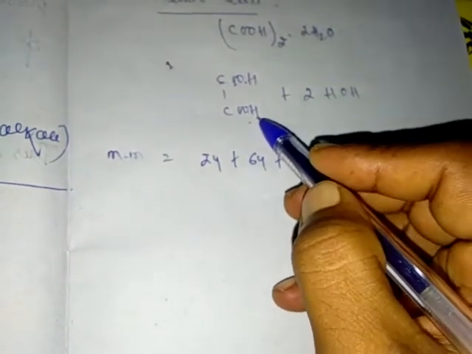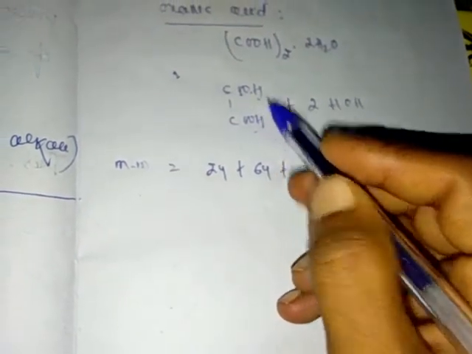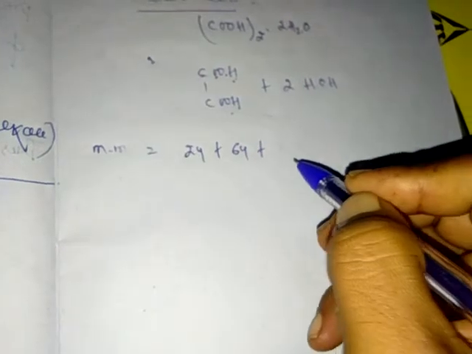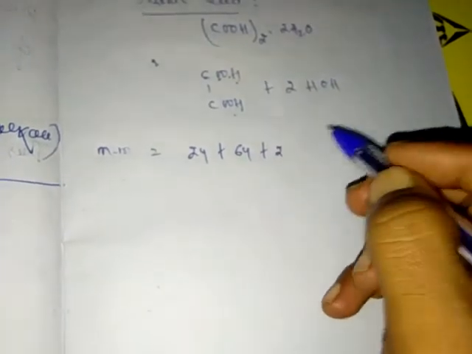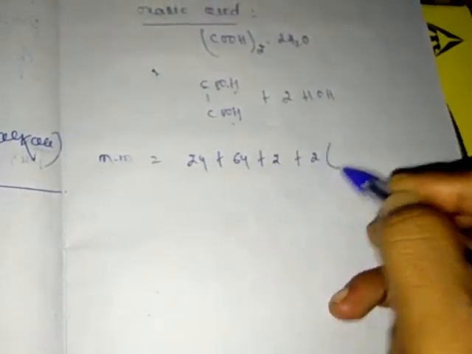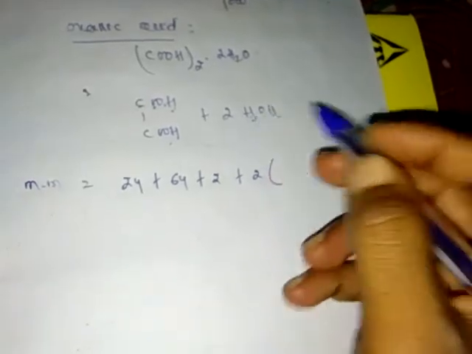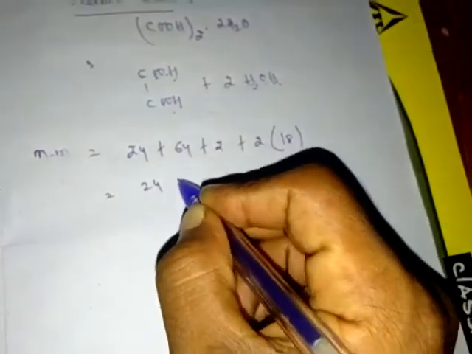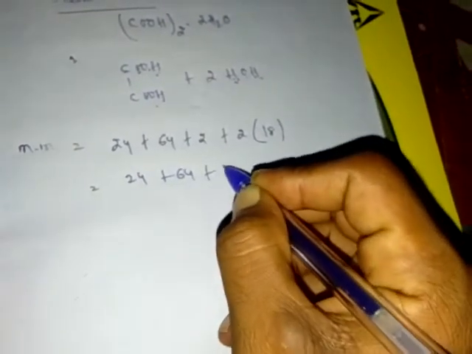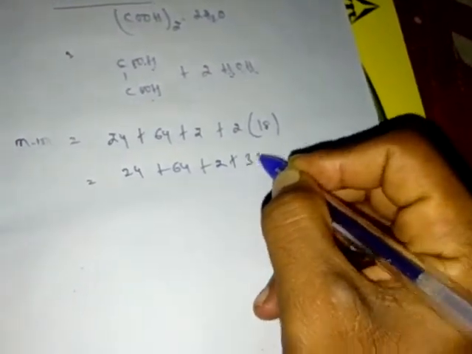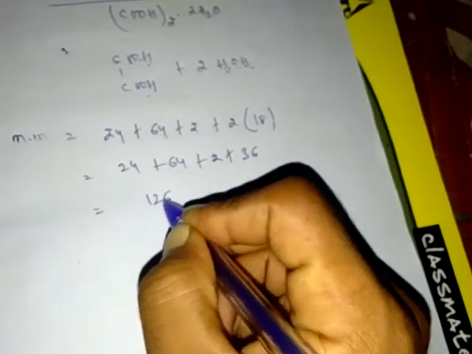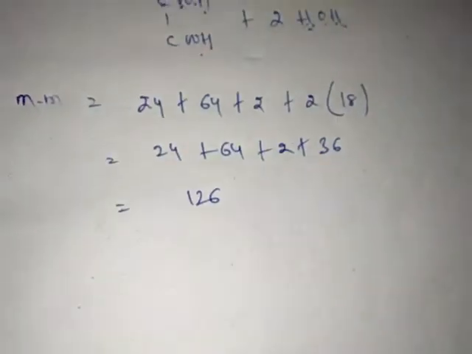Plus hydrogen, hydrogen atomic mass we know very well is 1, 1 plus 1 is 2. Then plus again 2 H in water, 1 plus 1 is 2, plus oxygen 16, 16 plus 2 is 18. So dear students, 24 plus 64 plus 2 plus 18 2 are 36, and we get 126. Okay dear students, this is the molecular mass.